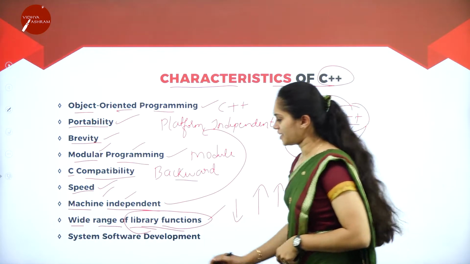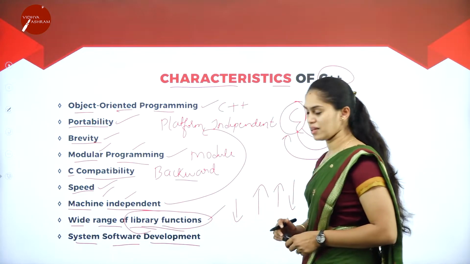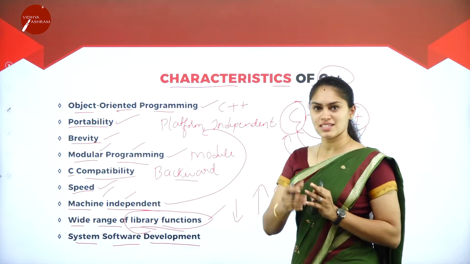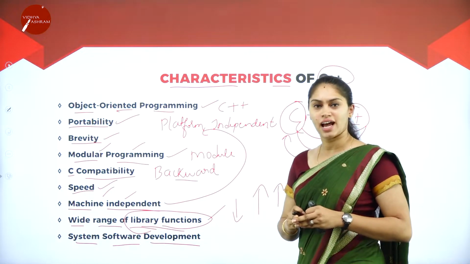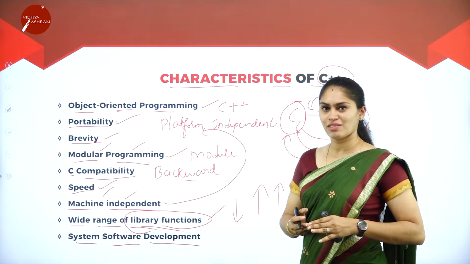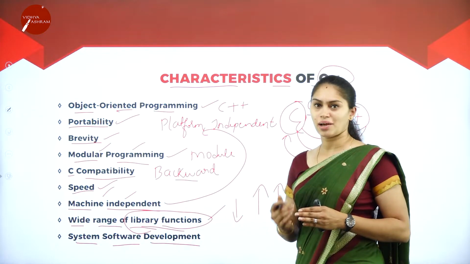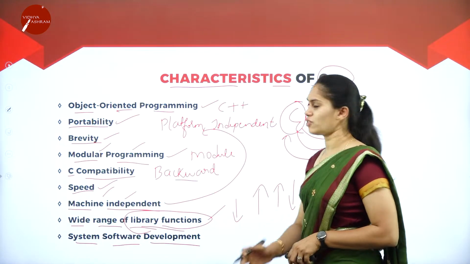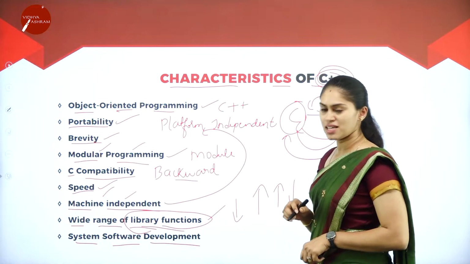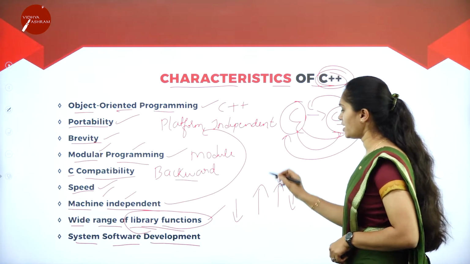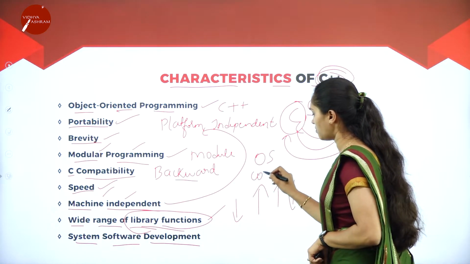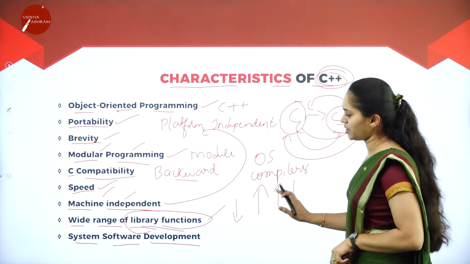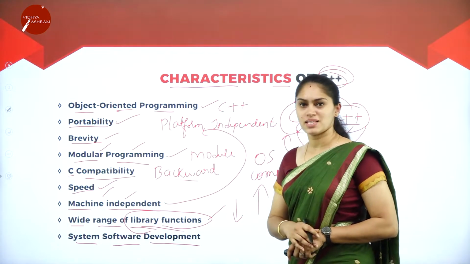So what is the last characteristic? That is system software development. So we know what is software. So software is a set of instructions that is going to tell the hardware to do a particular task. So what are the types of software that I have discussed? That is system software and application software. When it comes to the system software, we can develop a system software by making use of this C++ program. Then which are the system software? That is operating system, and we have compilers. So these are the examples for system software. This can be developed with the help of C++ programming.